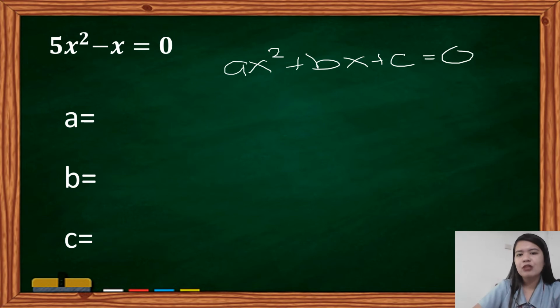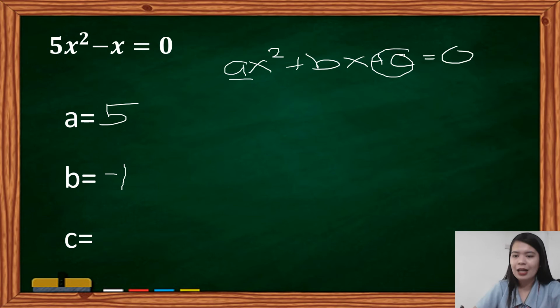Ano nga ba ang value ng ating a? Madali lang, katabi ni x squared, that is 5. Next, bx. Ang katabi ng ating value here ay negative. Hindi pwedeng negative lang ilalagay natin dyan. Siyempre, laging nandyan si invisible 1. Hindi 0. Kasi, class, kung 0 siya yung hindi talaga natin nakikita. That is our value of 0, di ba? Wala. So, ibig sabihin, on this equation, the value of c is 0.